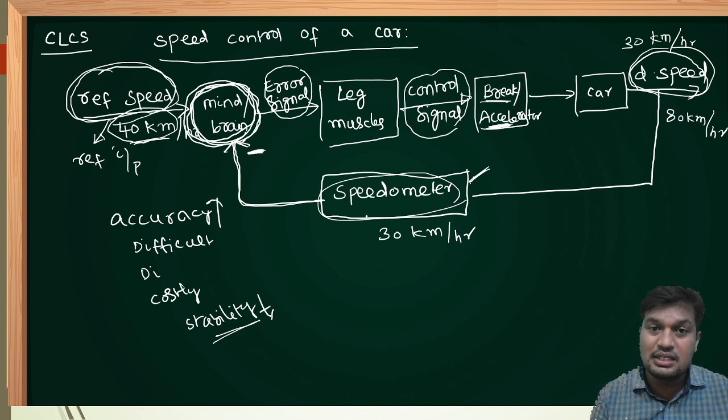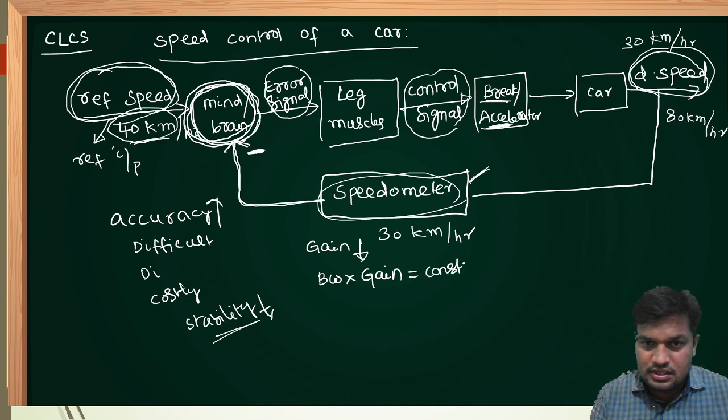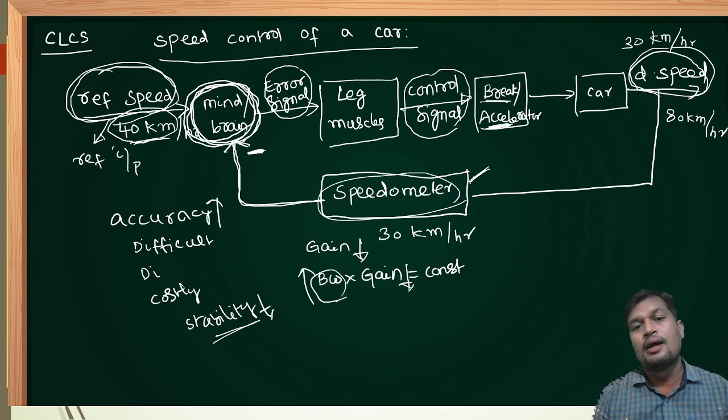Sensitivity is also less because of feedback. Noise in the system is also less because of feedback. Oscillations in the system are also less because of feedback. And overall gain in the system is reduced because of feedback, which we will discuss in the feedback topic. When gain is reduced, in a control system there is a relation: bandwidth times gain equals a constant. When gain reduces, in order to maintain the product as constant, bandwidth increases. Therefore, a closed loop control system also has large bandwidth.